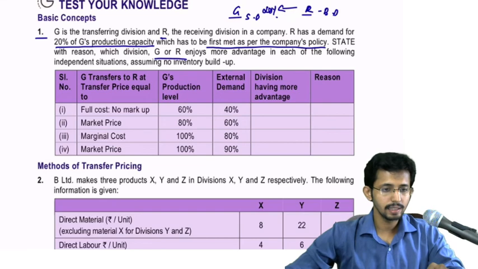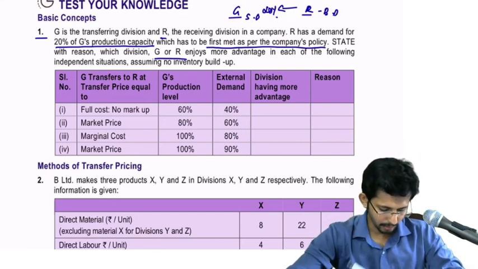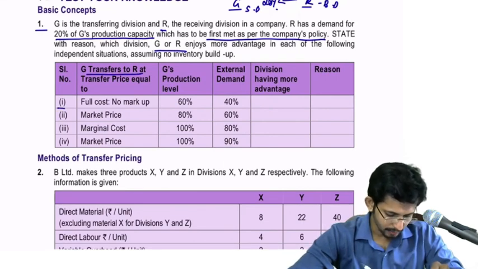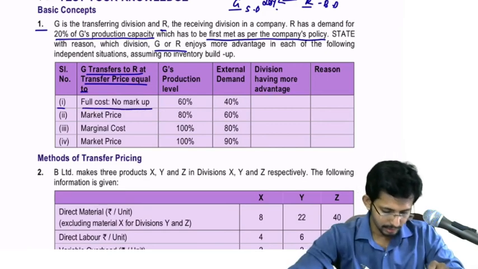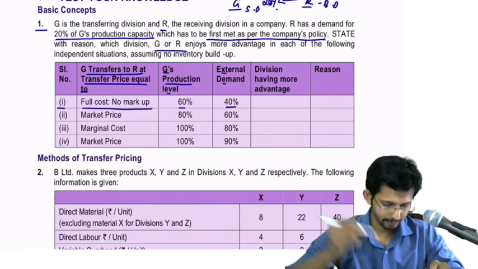We have the situations here given one by one. Serial number 1, G transfers to R at transfer price equal to full cost, there is no markup. G's production level is given to be 60, external demand is 40.